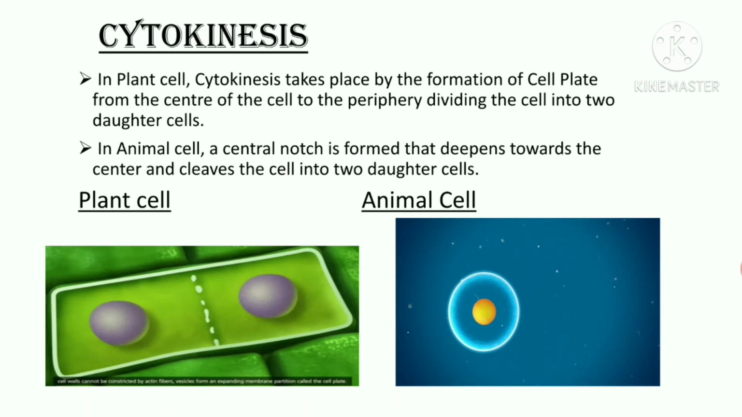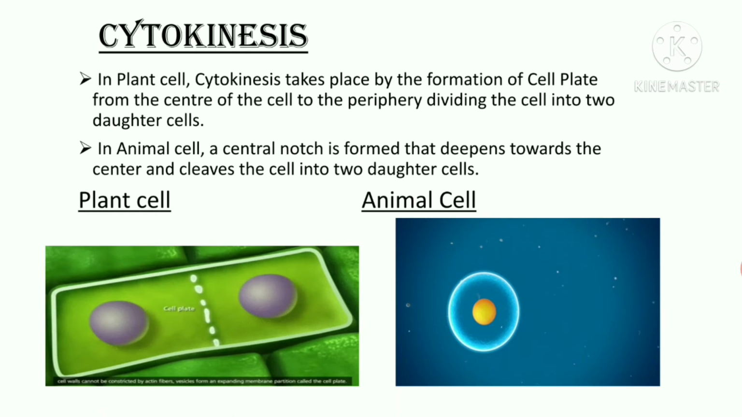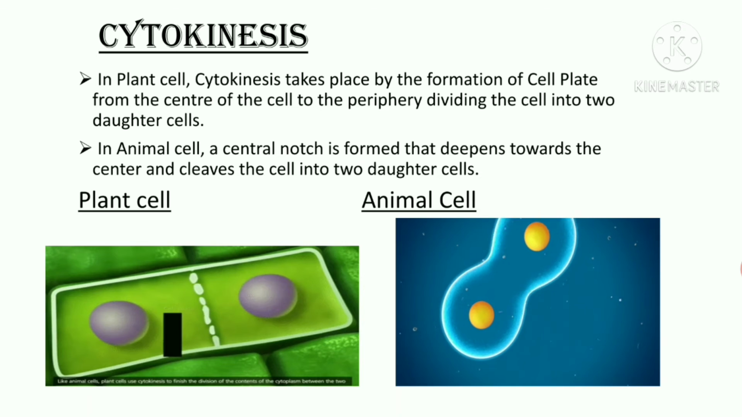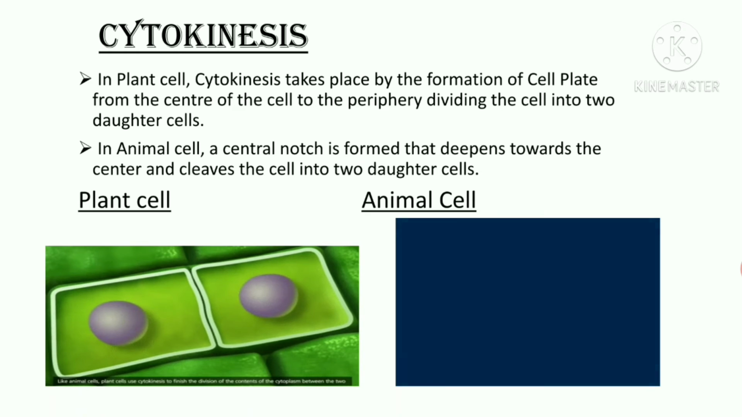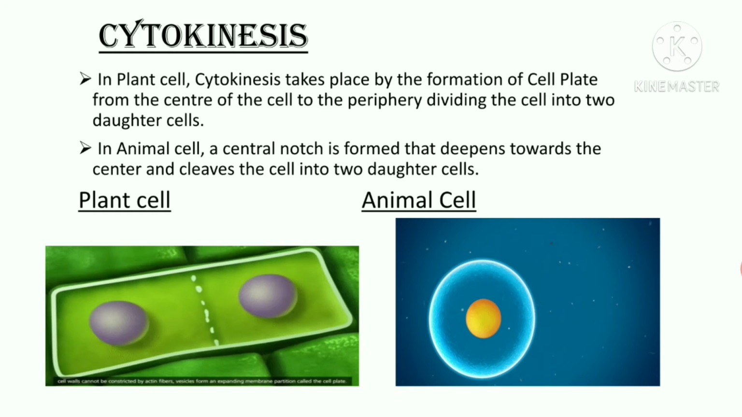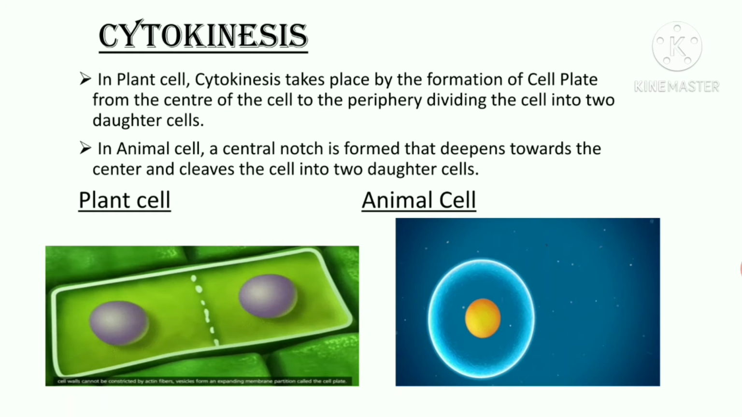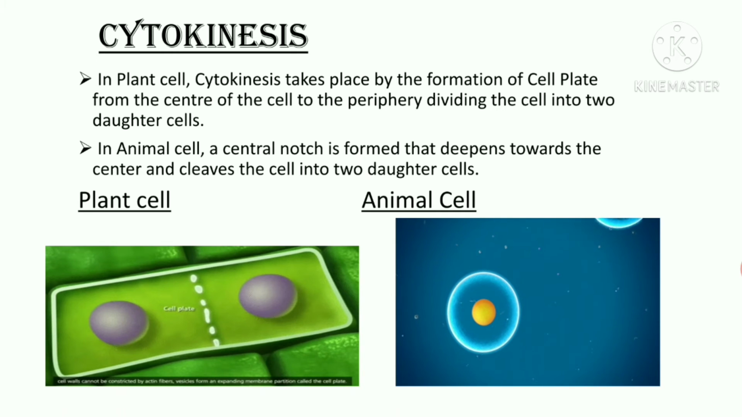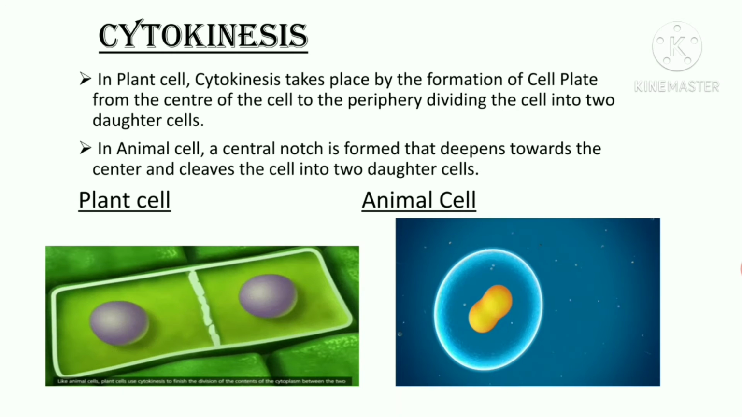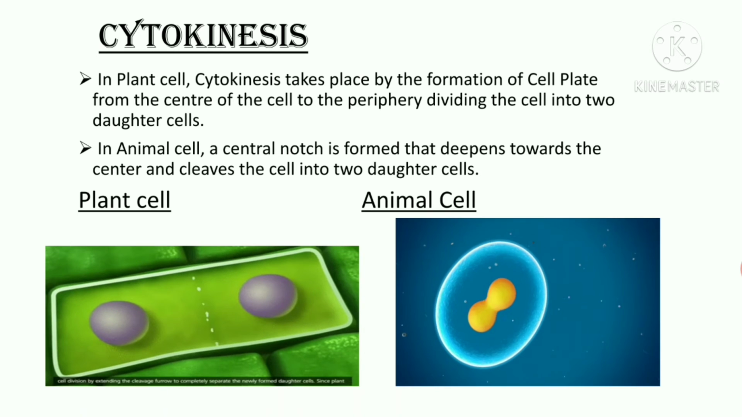Cytokinesis. In plant cell, cytokinesis takes place by the formation of cell plate from the center of the cell to the periphery, dividing the cell into two daughter cells. In animal cell, a central notch is formed that deepens towards the center and divides the cell into two daughter cells.